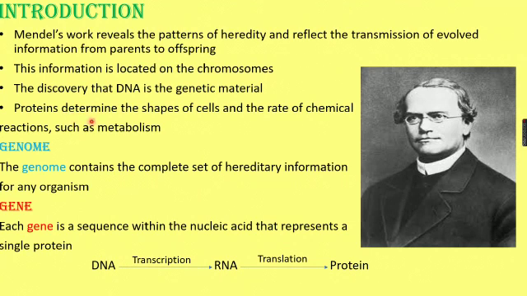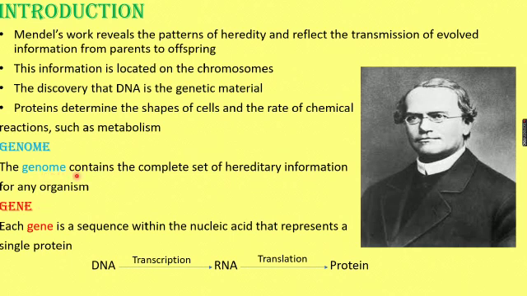Proteins, what is the function of the proteins? They determine the shape of the cells and are important for the rate of various chemical and metabolic reactions in the body. So this is a basic concept, and in this we must know about the basic terms. What is genome? What is gene?